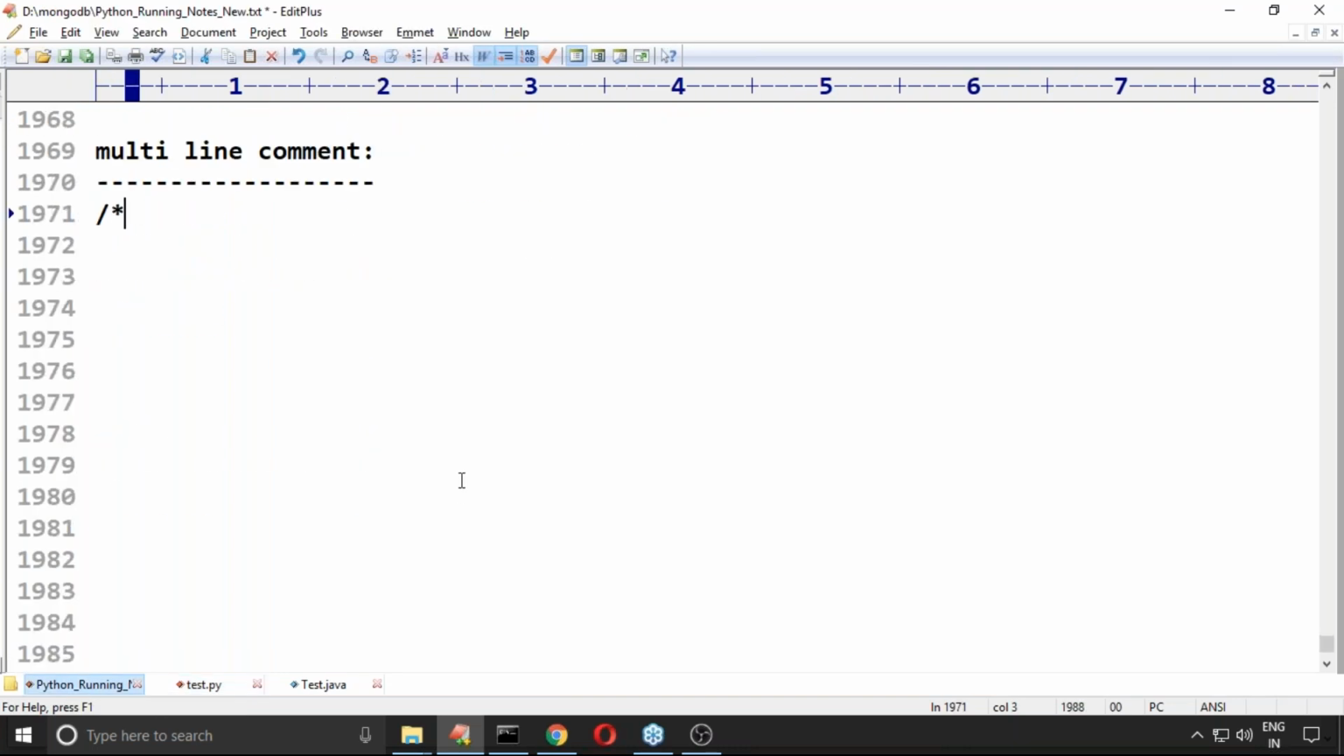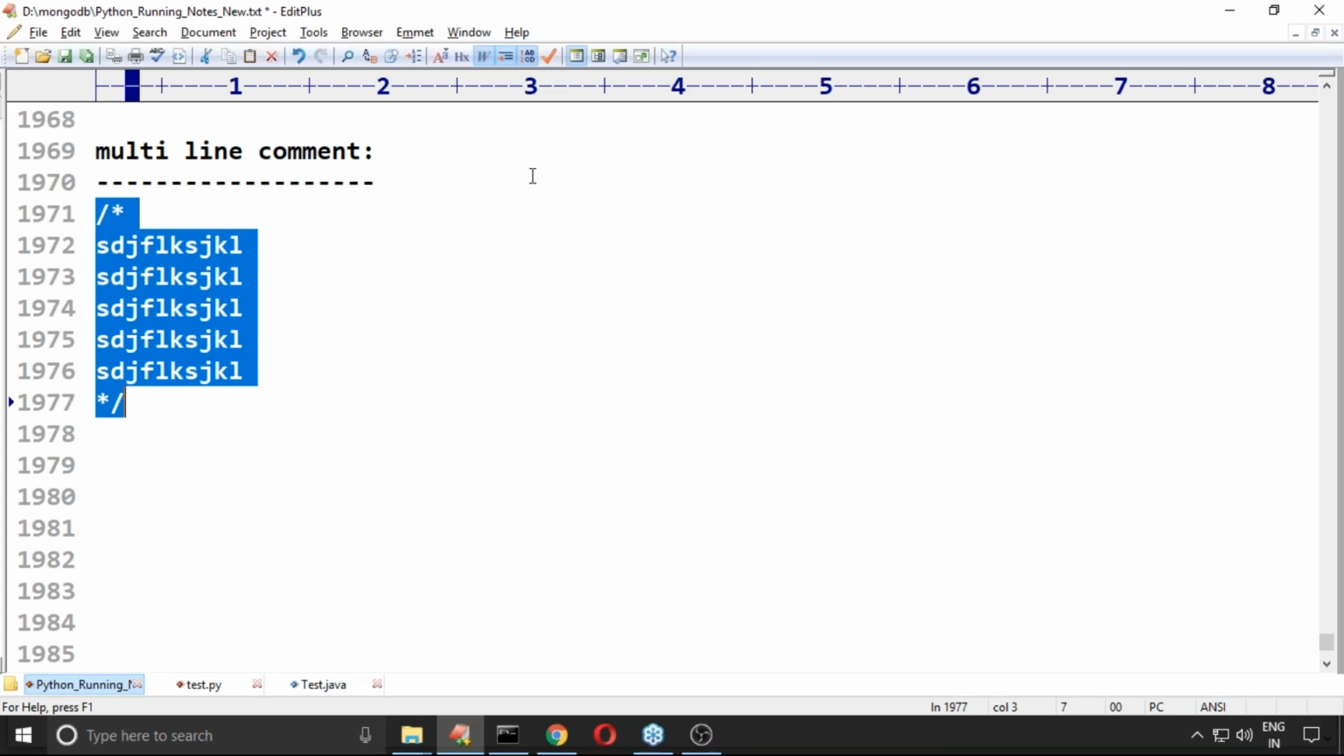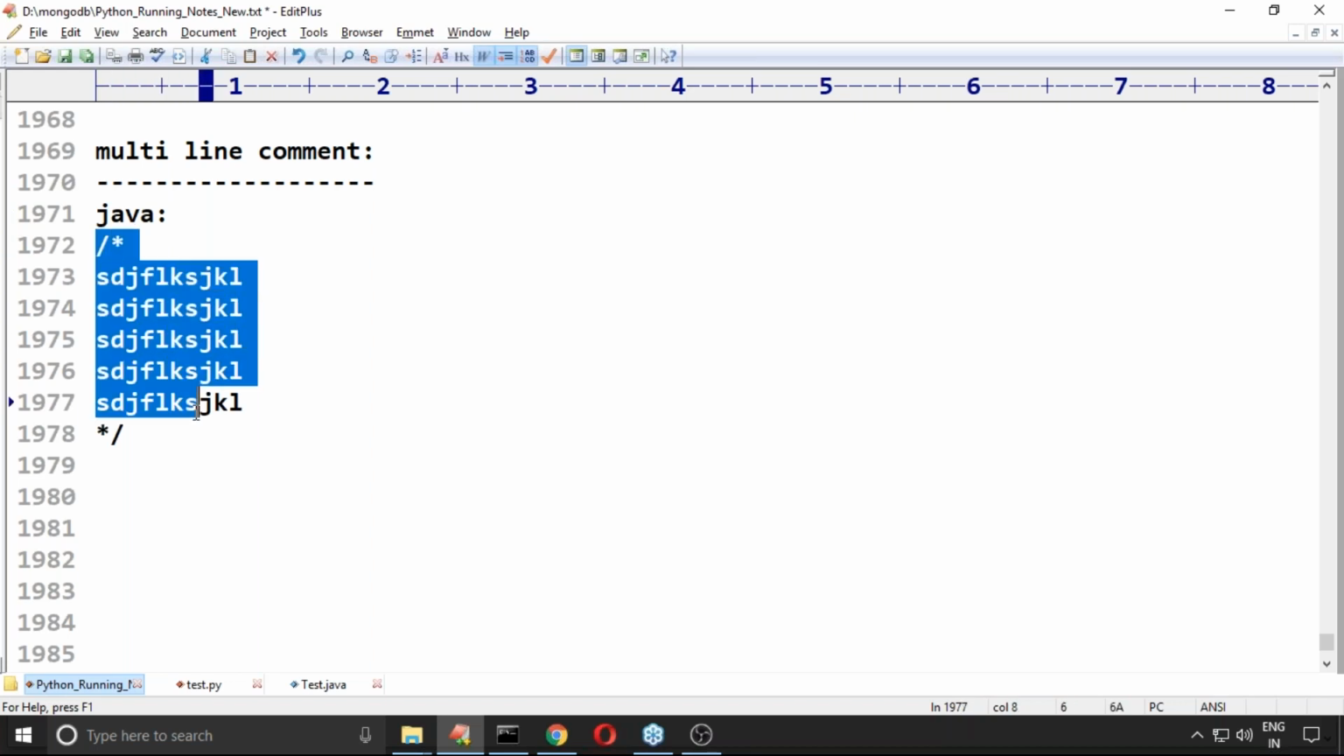Something like this is the first line, second line, third line, and so on. In Java, and of course in C language also, this is the way people use multi-line comments.